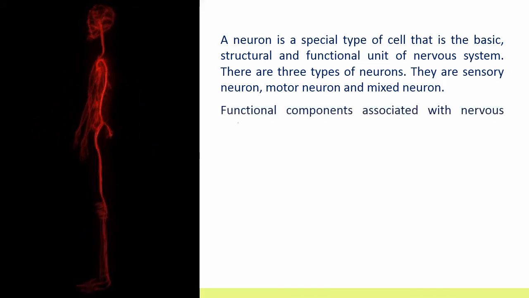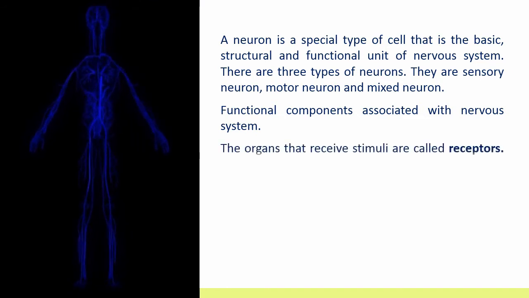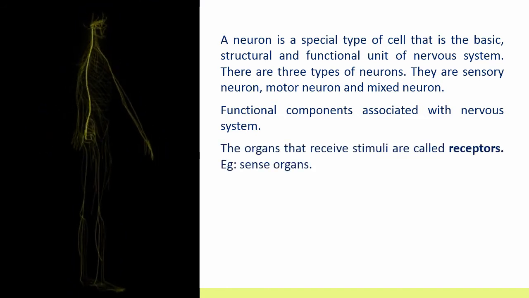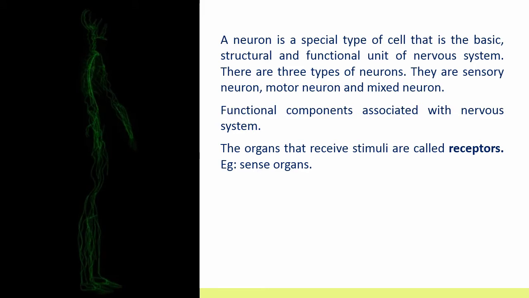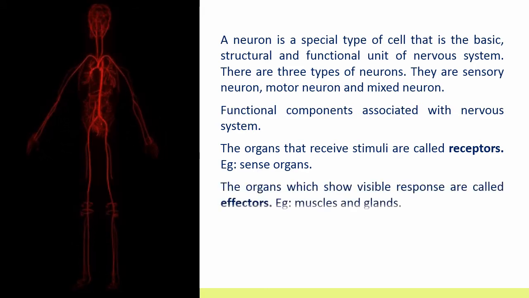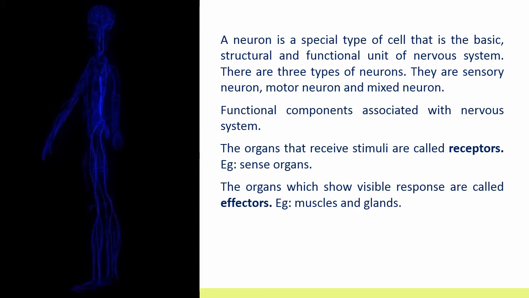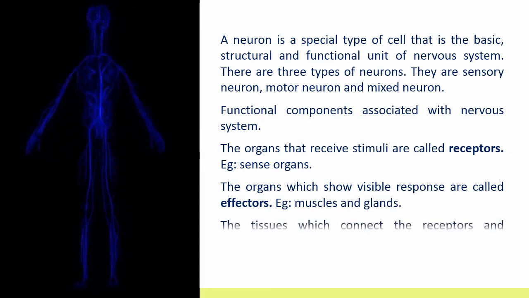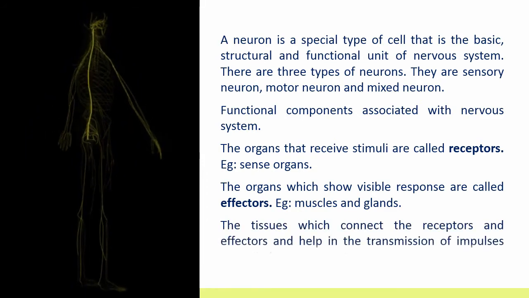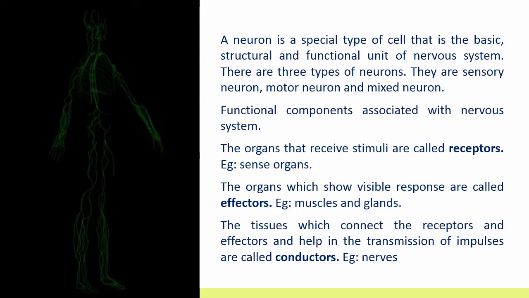Functional components associated with nervous system. The organs that receive stimuli are called receptors. Example, sense organs. The organs which show visible response are called effectors. Example, muscles and glands. The tissues which connect the receptors and effectors and help in the transmission of impulses are called conductors. For example, nerves.